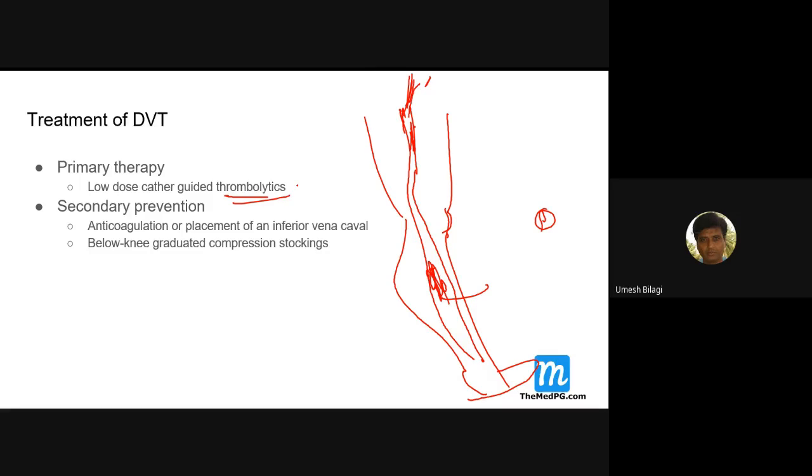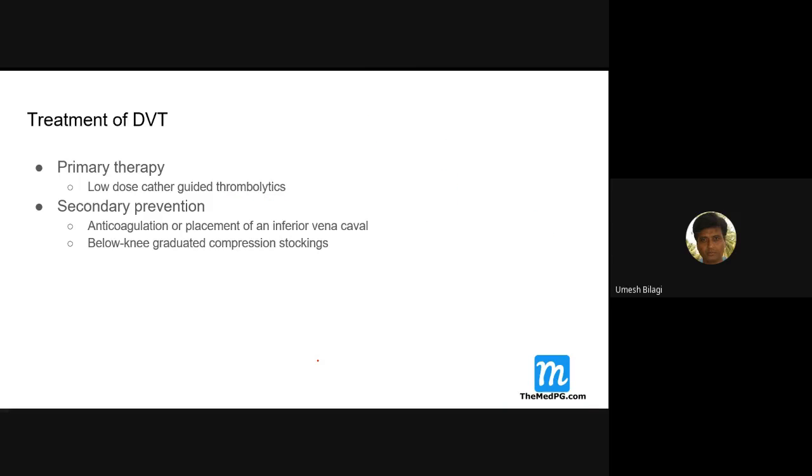What are thrombolytics? Anybody? Why is everybody silent? Nobody is speaking. What are thrombolytics? Reteplase, streptokinase, urokinase, and all that. Thrombolytics are to be given for that.